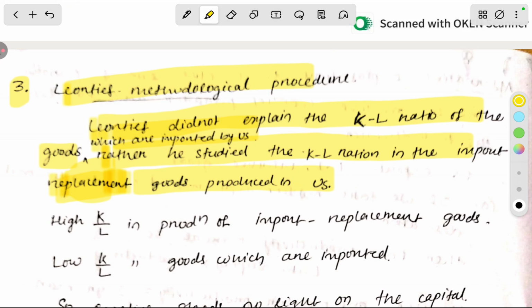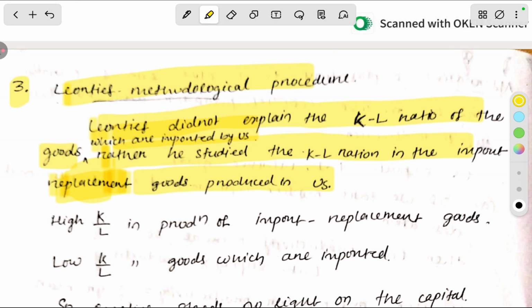Rather, he studied what the combination of capital and labor would be for the good which is a substitute of the imported good.